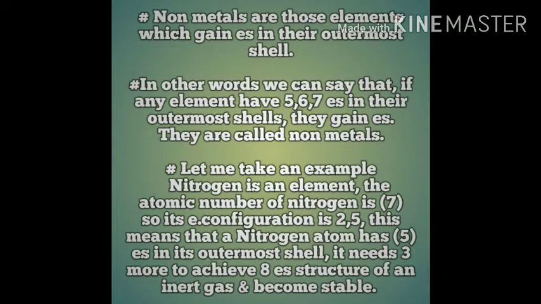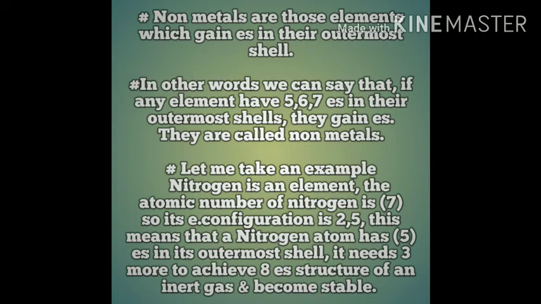Non-metals. Non-metals are those elements which gain electrons in their outermost shell. In other words, we can say that if any element has 5, 6, or 7 electrons in its outermost shell, it gains electrons. These elements are also called non-metals. Let me take an example of non-metals.